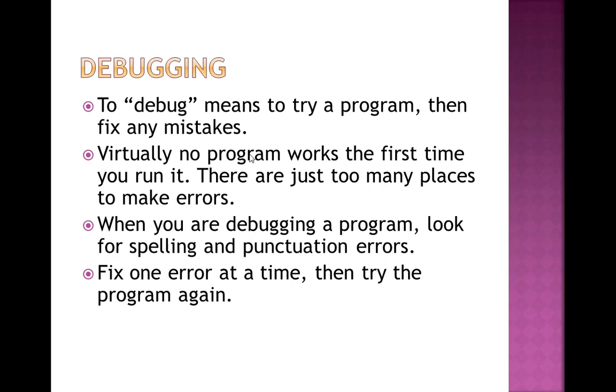Next is debugging. Debugging is nothing but finding the errors in the program. This is one of the important tasks because as human beings we are bound to make errors. So it is very important to debug the program, means finding the errors in the program. This is one of the challenging tasks of the programmer. This says to debug means to try a program then fix any mistakes. Means first try the program and then fix the mistakes, that is debugging.